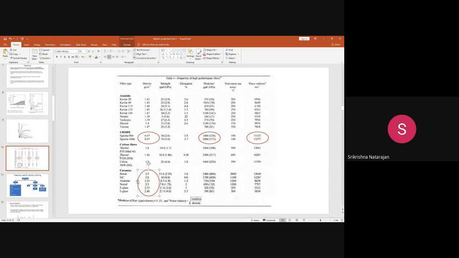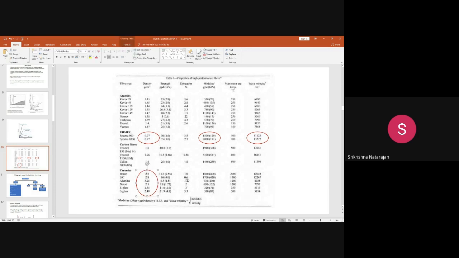These fibers, similar to metal, have density values more than 2, around 2.5 to 3.25. There are various ceramics like boron, silicon carbide, alumina, Nextel. Glass is not a ceramic material, but it is also a mineral fiber that comes under the list of ceramics.